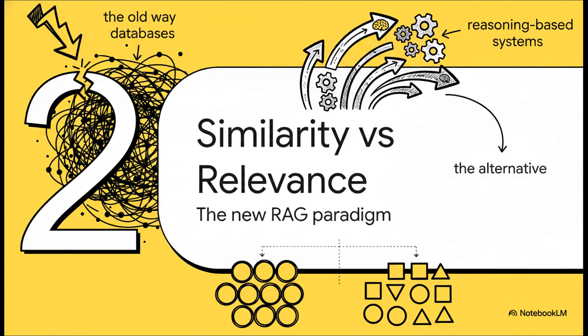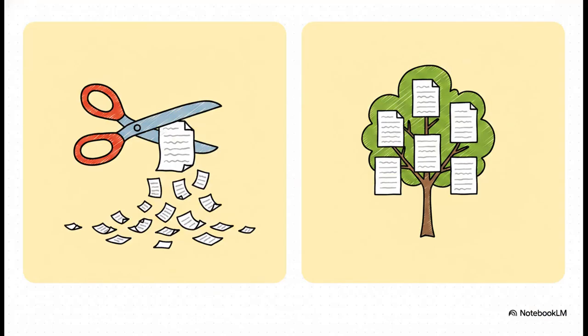Moving to part 2, similarity is not relevant. Let's contrast the old way with the new paradigm. And this brilliantly illustrates exactly what we're talking about. If the old way is broken, what's the alternative? Well, we have the old guard, traditional vector RAG. It relies heavily on artificial chunking. Think about how wild that is for a second. Taking a carefully authored financial report and arbitrarily slicing it up every 500 tokens, completely destroying the author's intended context. It results in this opaque vibe retrieval, where you can't really explain why the AI pulled that specific text.